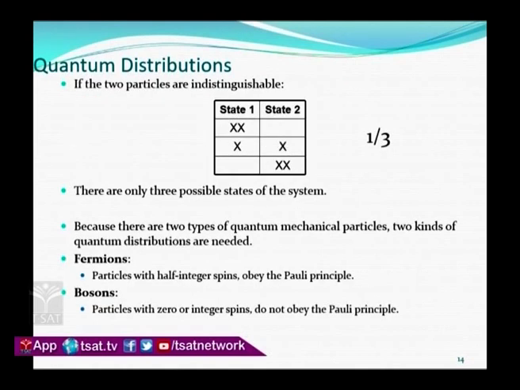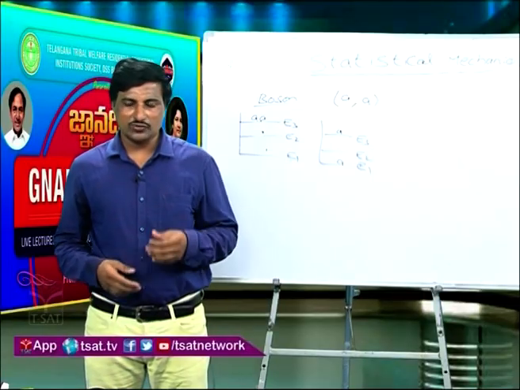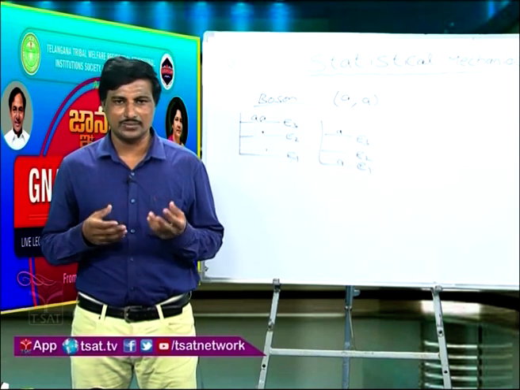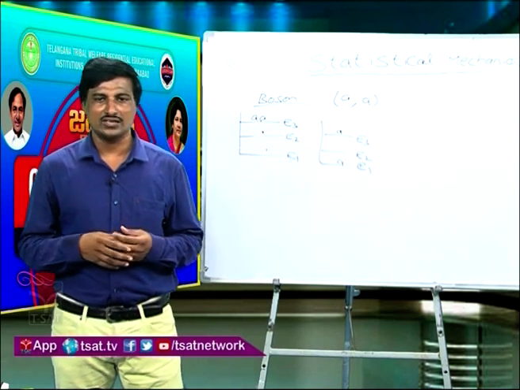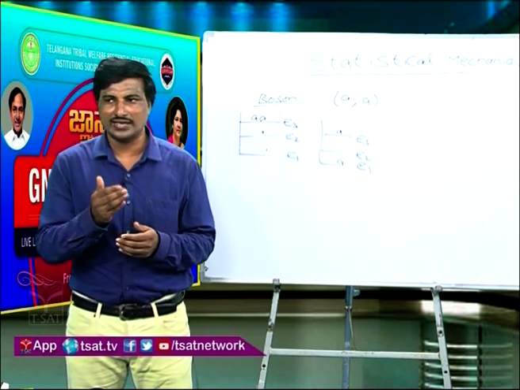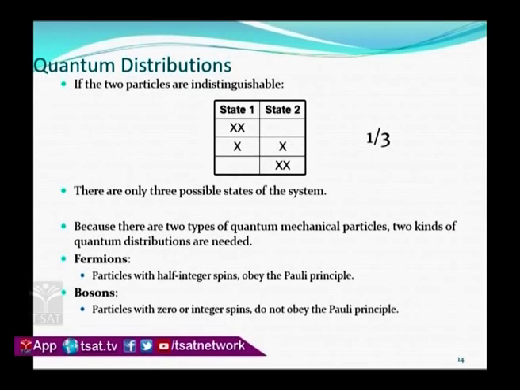Then if I go further, this is the quantum distribution. In the quantum distribution you can use two particles XX only, because they are similar and indistinguishable particles. This is applicable for bosons, the particles obeying Bose-Einstein statistics, because two particles are placed in one state. Yes, you can do this for particles obeying Bose-Einstein statistics, but for fermions you cannot, because a fermion is a particle with half-integral spin and obeys Pauli's exclusion principle. Only one particle can be placed in a state.